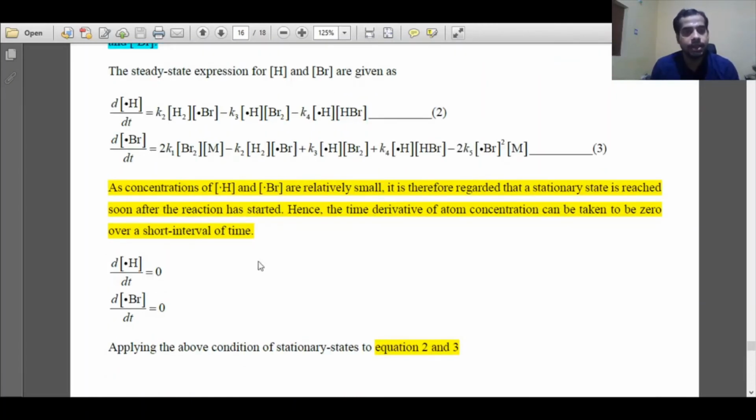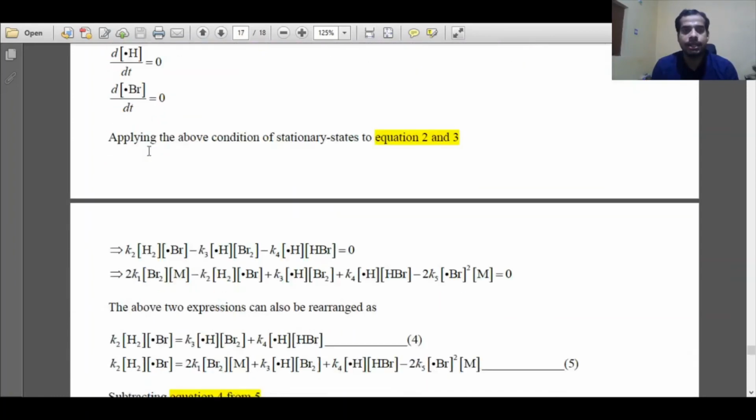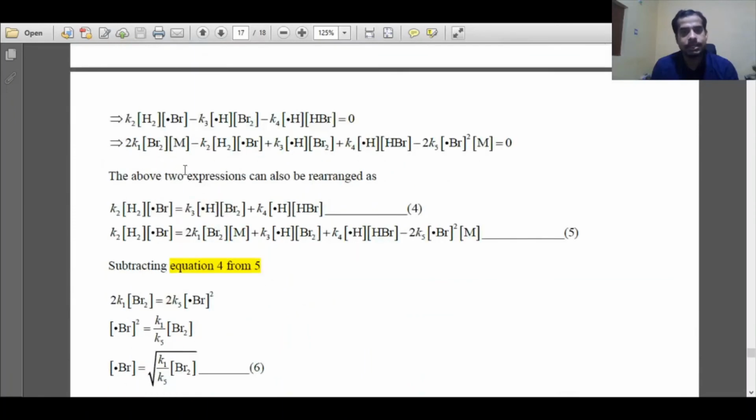Now according to steady state approximation, the rate of change of intermediates is 0. So equation 2 and equation 3 can be set equal to 0 according to steady state approximation. And that says that the intermediate concentration is essentially not changing with respect to time after a certain induction period from the beginning of the reaction. So if we set equal to 0, equation 2 is the rate law with respect to hydrogen radical, equation 3 is the rate law with respect to bromine radical. If we set the steady state approximation, we can equate them equal to 0.